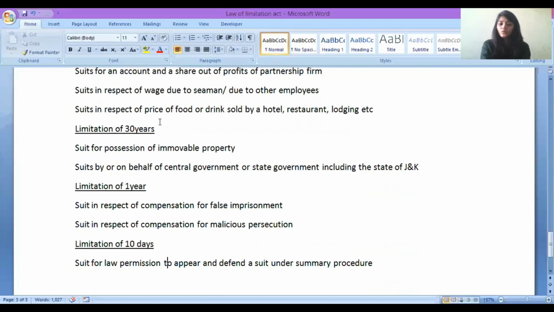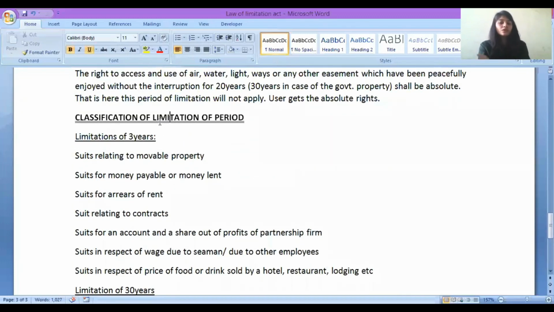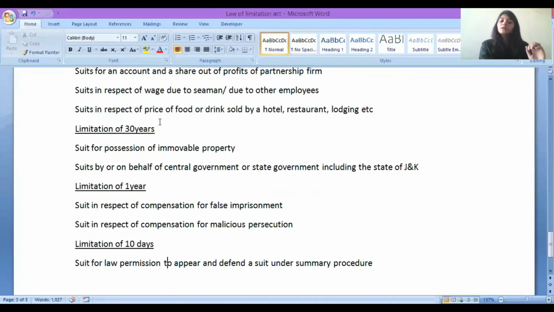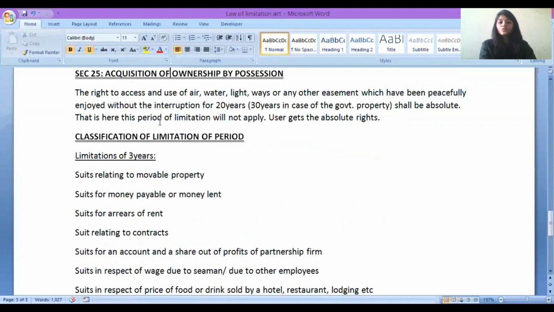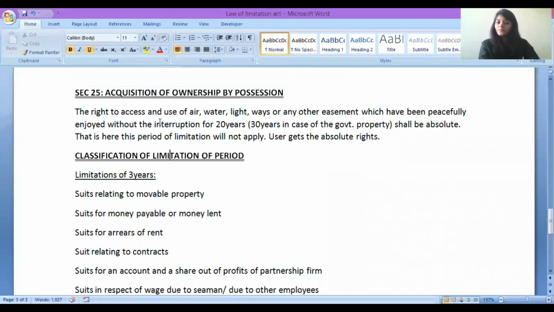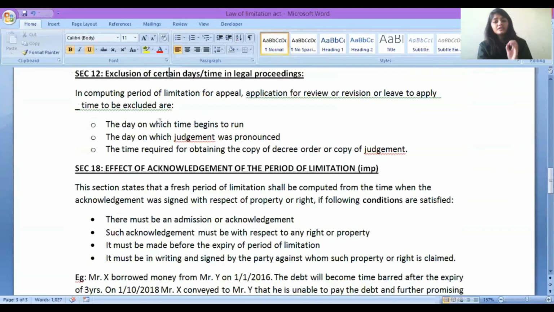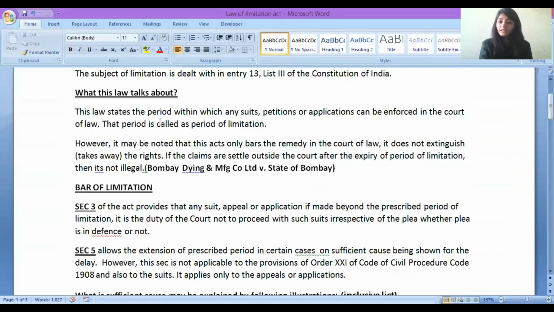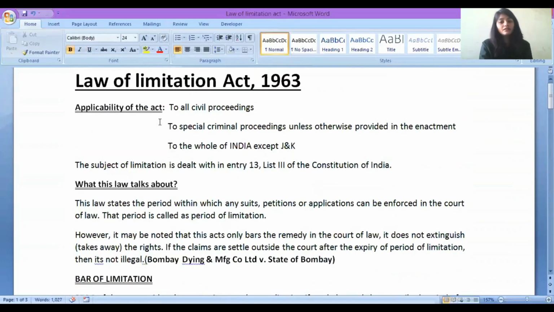So kindly go through this, and these limitation periods you need to learn. You need not learn all the limitation periods which are given in our module, but these few limitation periods you should know and you should learn. I hope this is the Limitation Act. This is a very small topic, and I hope this is very clear. Kindly revise it and go through it very well. Okay. Thank you very much.